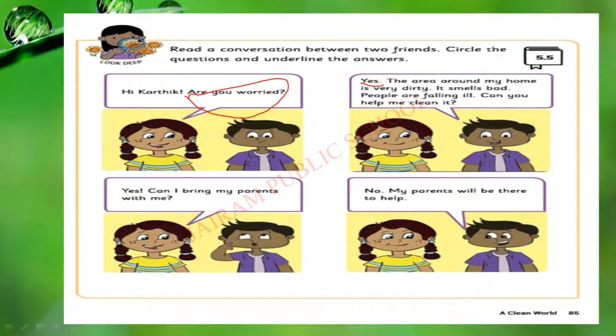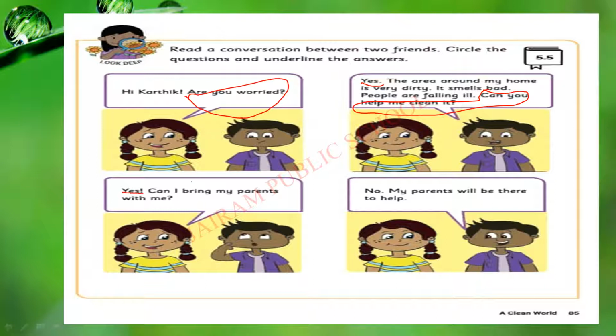So I am underlining the yes. The area around my home is very dirty. It smells bad. People are falling ill. Can you help me clean it? Yes, children, can you find the question here? Yes, this is the question. So I am circling the question. I have circled the question. Second conversation. Yes, can you help me clean it is a question. Here yes is again an answer. So I am underlining the answer.